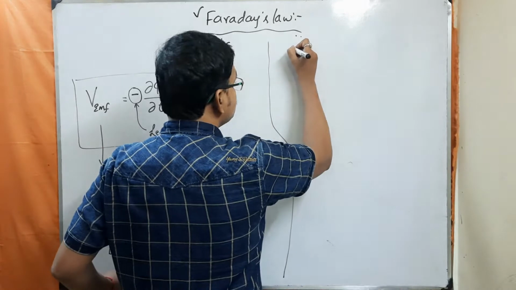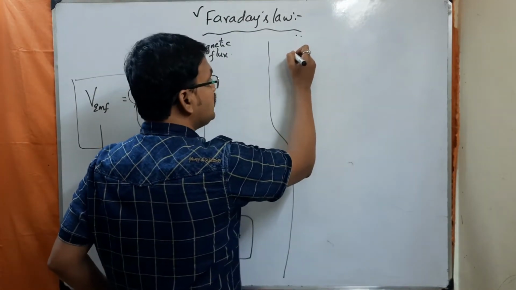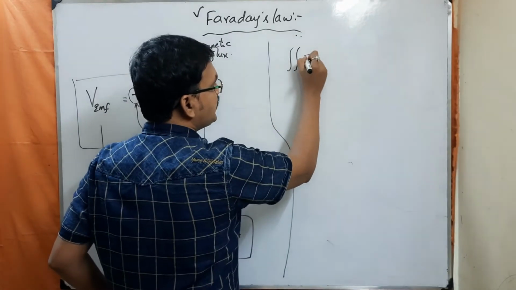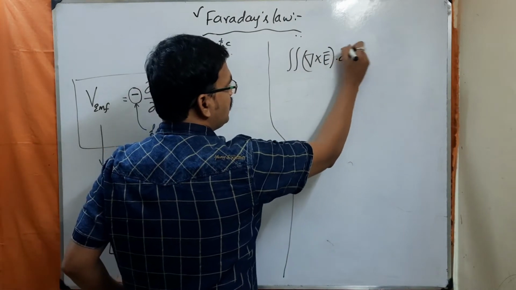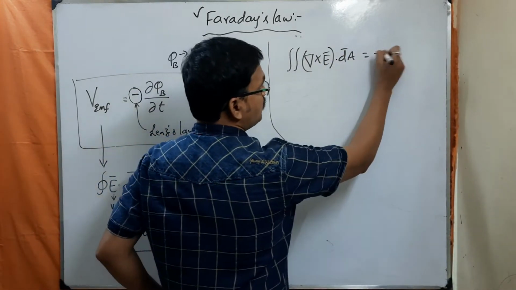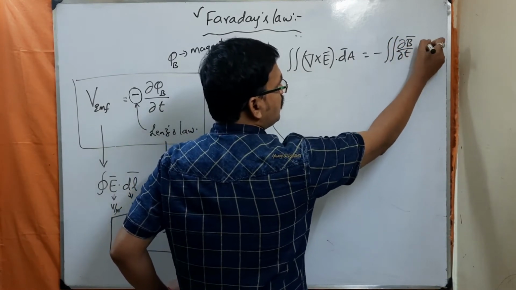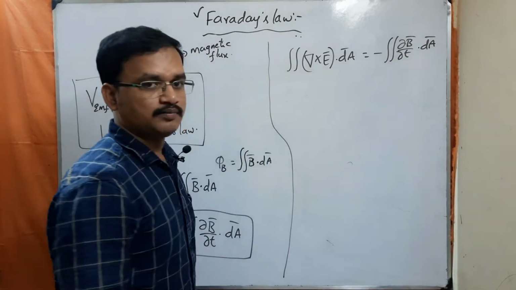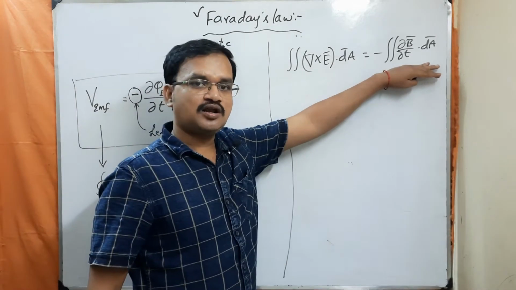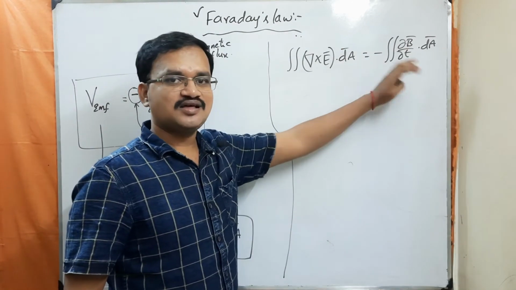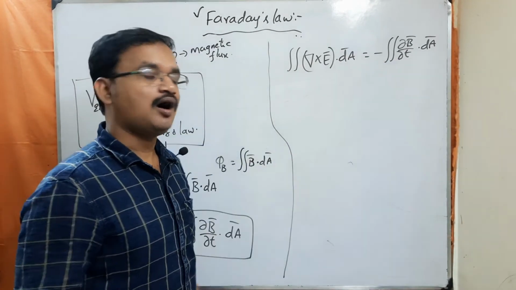So I can write the closed loop integral E bar dot dl as the double integral del cross E bar dot dA bar, which is equal to minus the double integral dou B by dou t dot dA bar. The surface integration on the LHS and on the RHS both represent the same surface, and hence these surface integrations get cancelled on both sides.